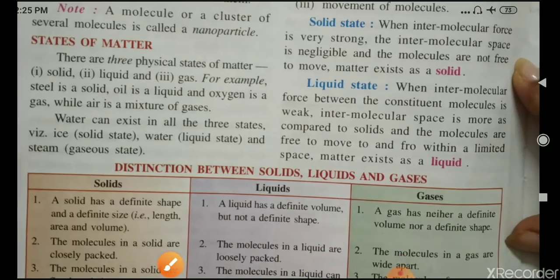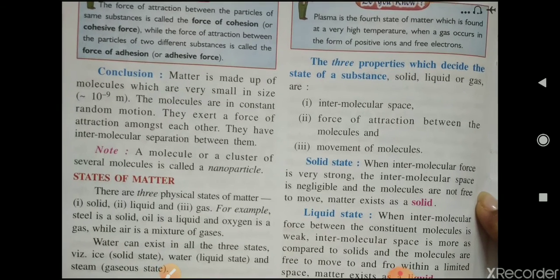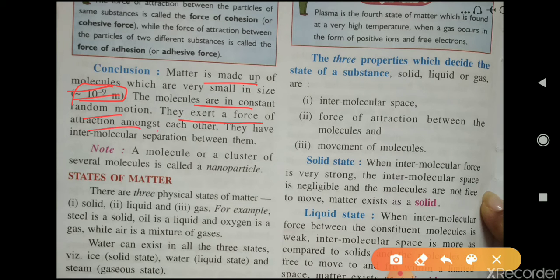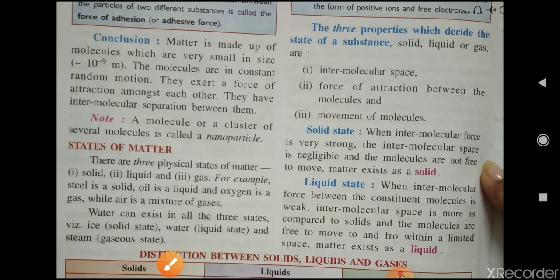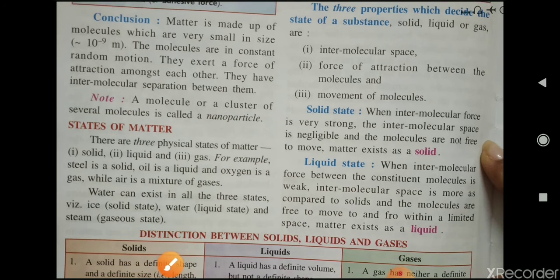Now the next one is conclusion. Matter is made up of molecules which are small in size, that is 10 raised to the power minus 9 meter. Means matter is made up of molecules which are very small in size. The molecules are in constant random motion. They exert a force of attraction among each other. They have intermolecular separation between them. Okay. Now note, a molecule or a cluster of several molecules is called a nanoparticle. I hope you all have understood these.